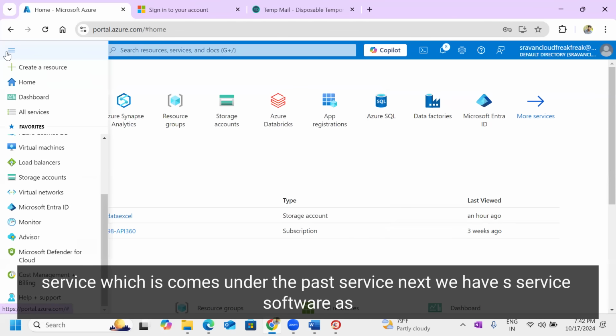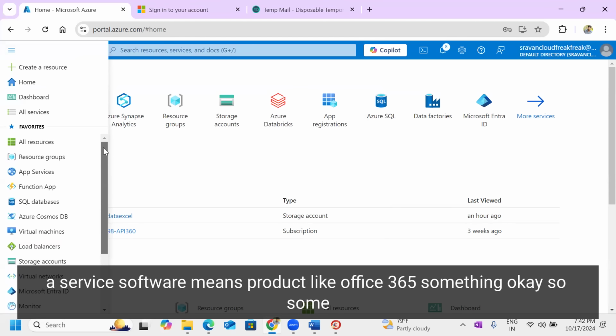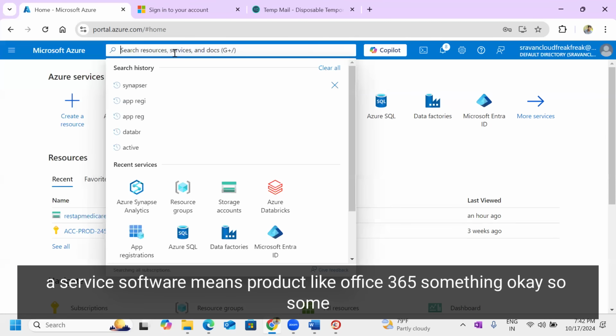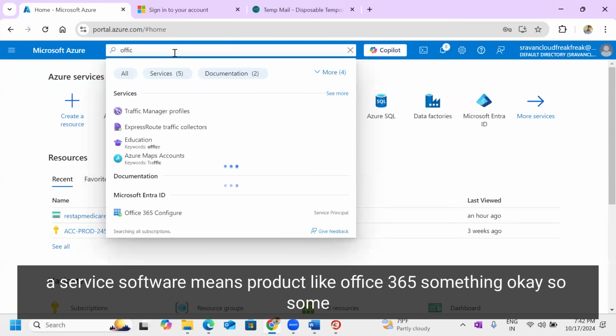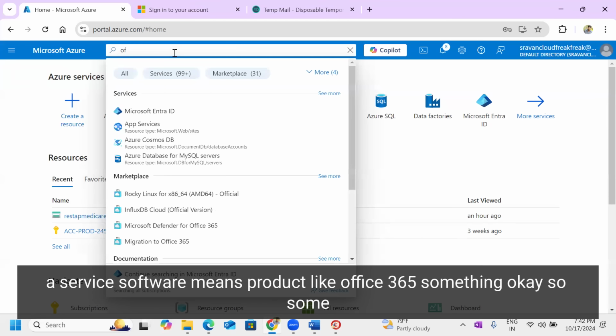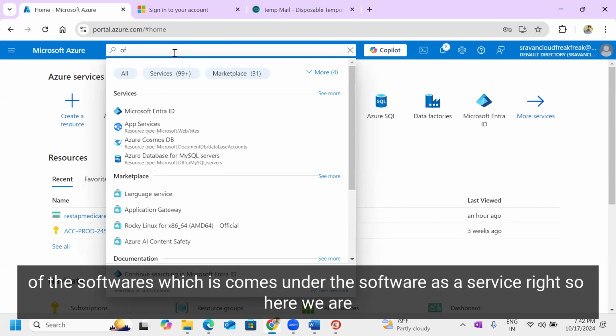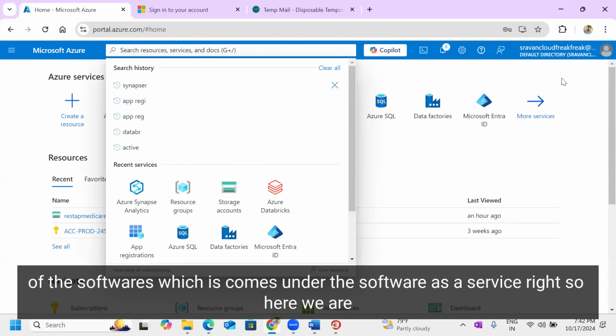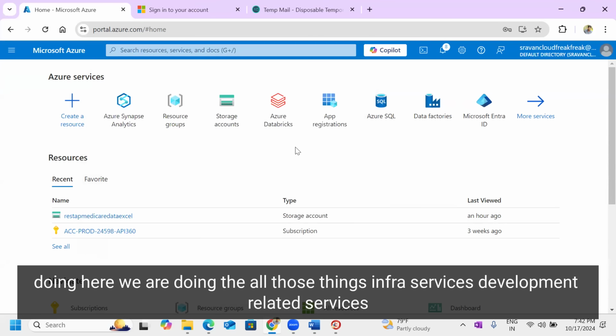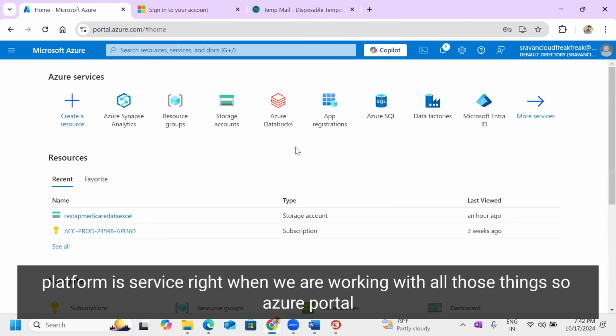Next we have the SaaS service, software as a service. Software means products like Office 365. Okay. So some of the software comes under software as a service. Right. So here we are doing all those things: infra services, development-related services, and platform as a service.